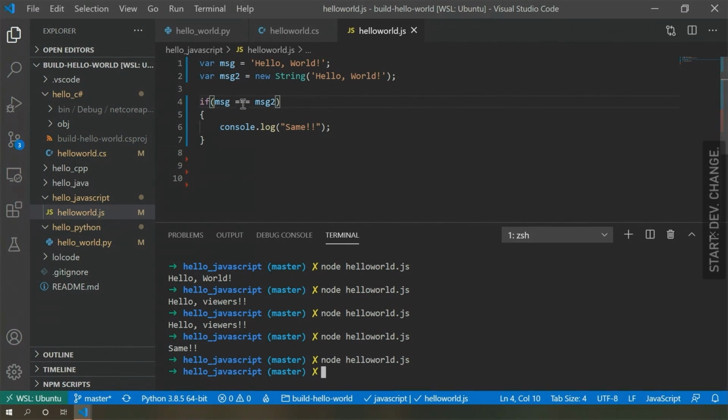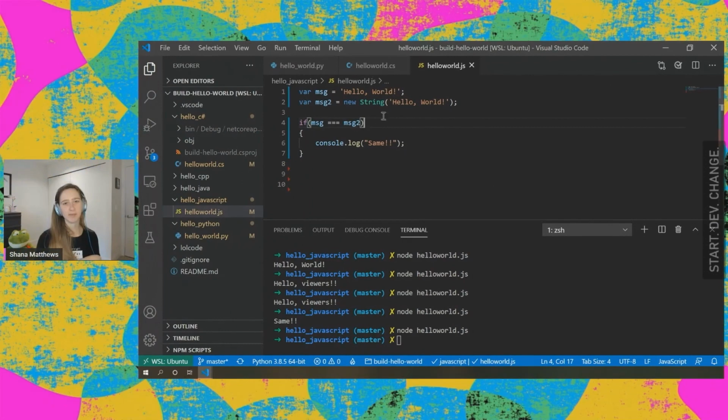So when we were just doing 2 equal signs, JavaScript was trying to do its best to make these 2 strings, these 2 objects, the same type before it compared them. With 3 equal signs, JavaScript didn't do any extra work to try to make the objects the same type before it checked what was in them, this actual hello world text. So just some funny JavaScript stuff.